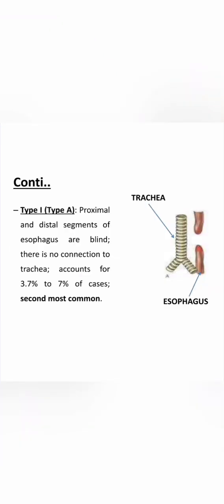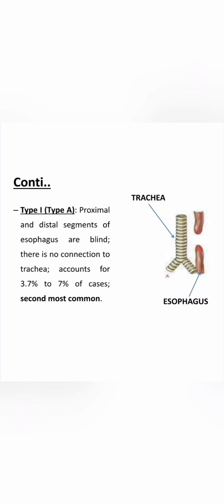Teratogenic stimuli. Teratogenic means an agent that disturbs the development of the embryo or fetus. Teratogens may cause defects in the children. And the next, environmental factors, hereditary and genetic factors. These are the factors that may cause the tracheoesophageal fistula. Next we move on to the classification of the tracheoesophageal fistula.